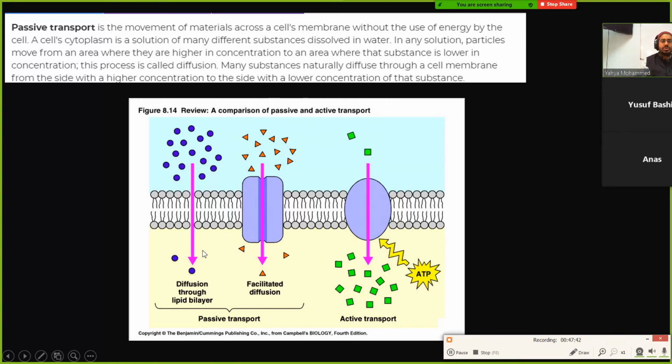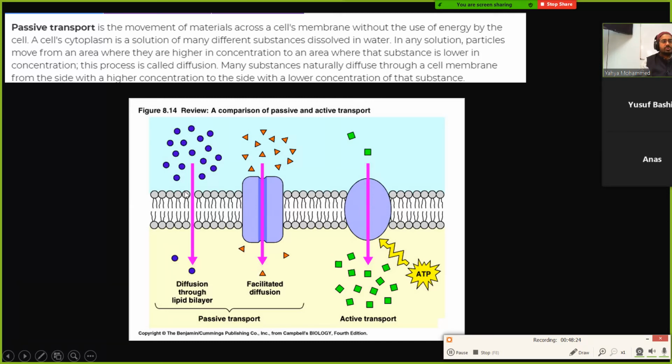Now on the left, there are two types of passive transport. This one on the left does not require a channel. That's just diffusion. If it requires a channel, like if it's a water soluble thing, then this is called facilitated diffusion, because facilitated means you help something. Like if you say, "This person facilitated the process," that person is helping in the process. These things are not just diffusing through; they require this channel. This channel is helping, facilitating the process. It doesn't require energy, but it creates an open space where these things can go through.